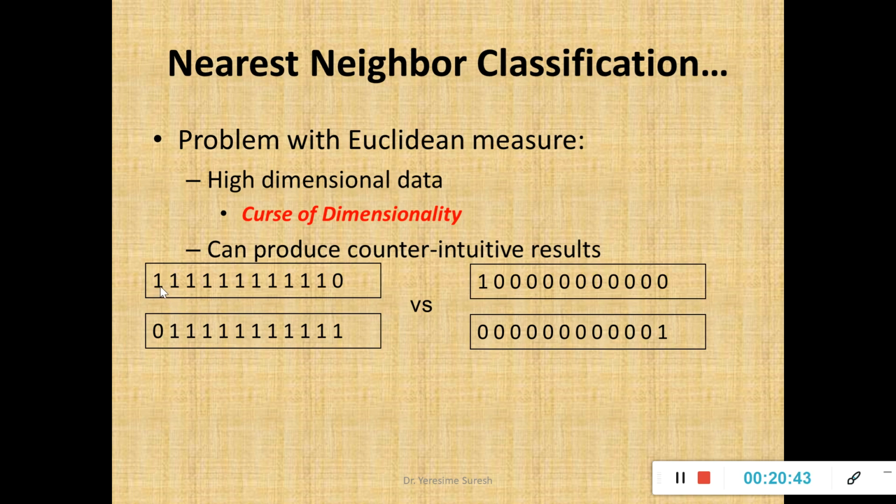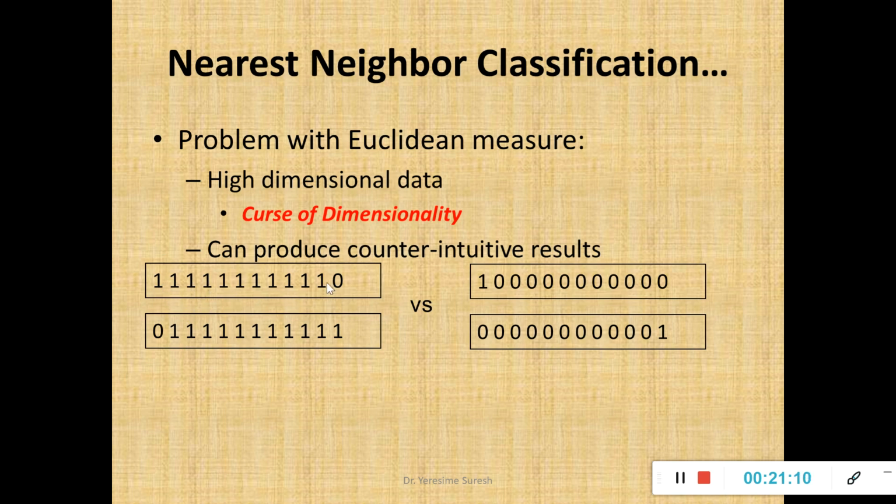Now how many instances are there here? A couple of instances are there. How to find the Euclidean distance for these two terms? Square root of 1 minus 0, first instance, second instance, third instance from term x to y, all instances, fine. So how to find the Euclidean distance? Square root of 1 minus 0 whole square plus 1 minus 1 whole square plus 1 minus 1 whole square plus 1 minus 1 whole square.